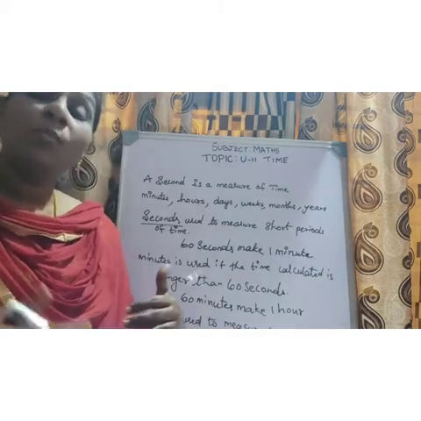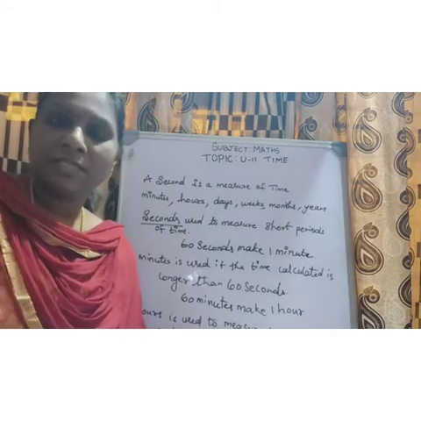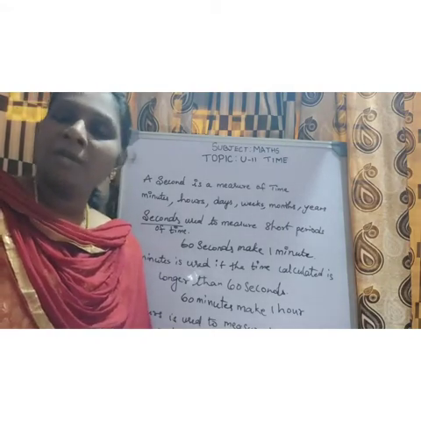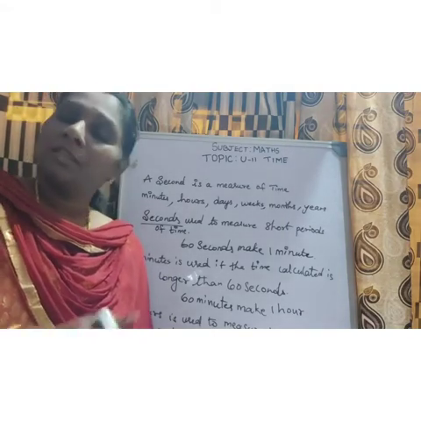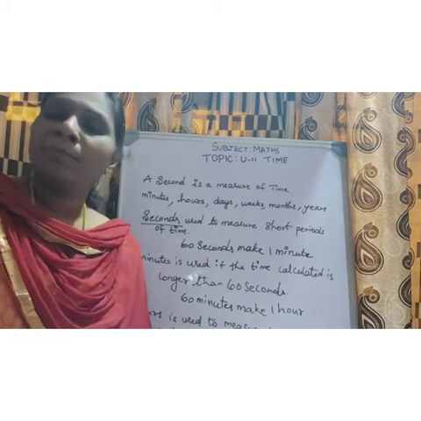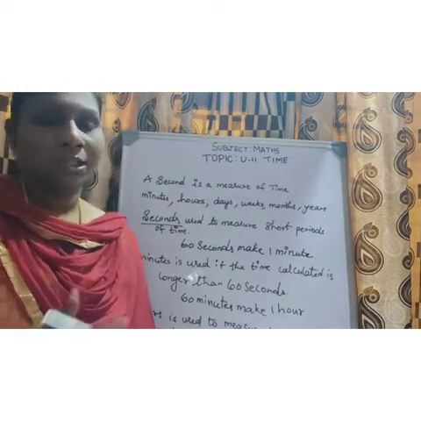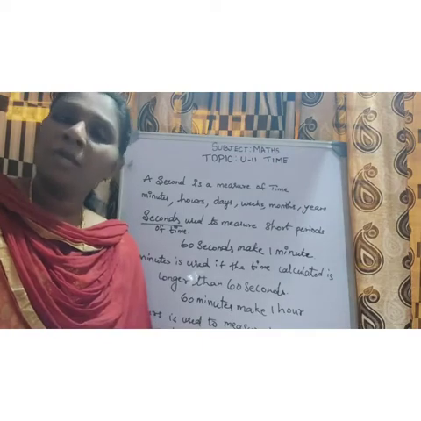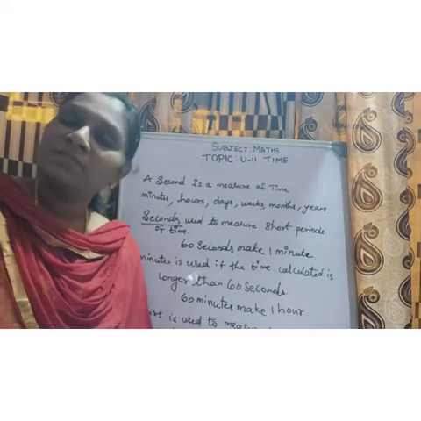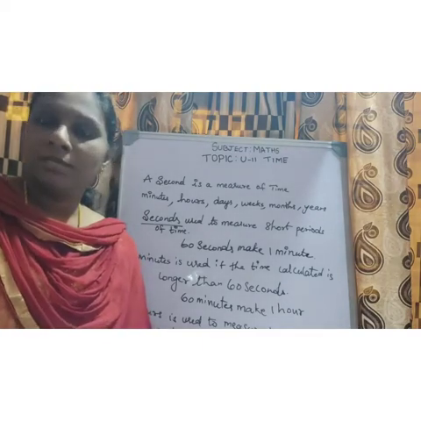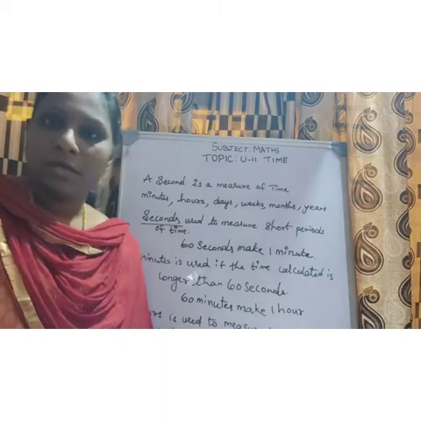So in a week, how many days are there? 7 days are there. So in a month, how many days are there? Depending on the month, the number may change, that is 30 or 31. So in a year, how many days are there? 365 days or 366 days, which is called a leap year, right?